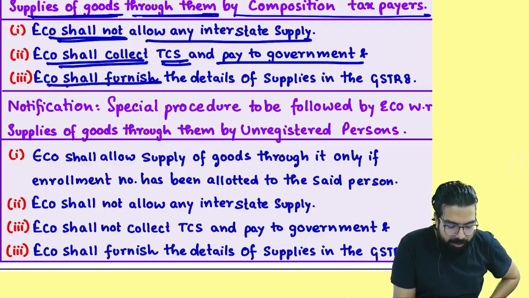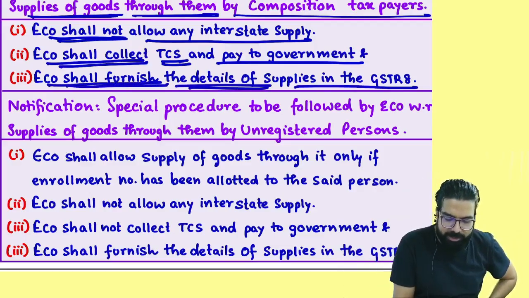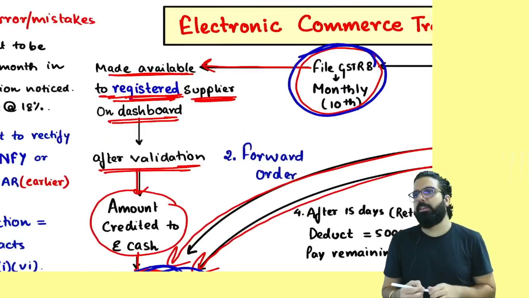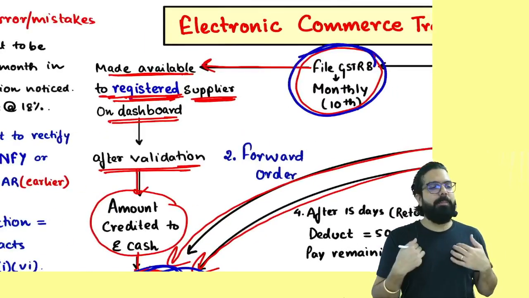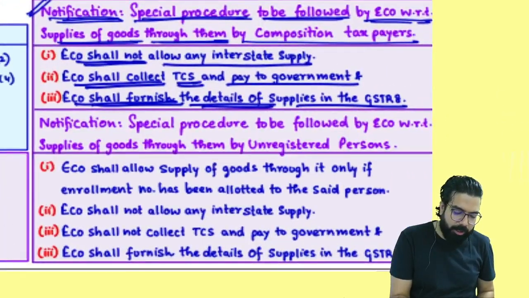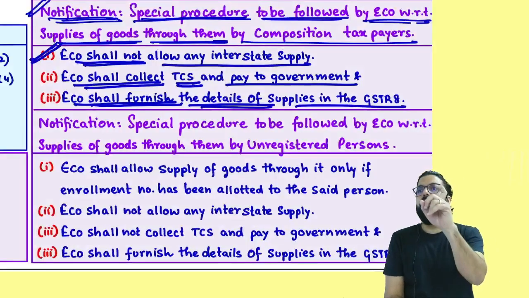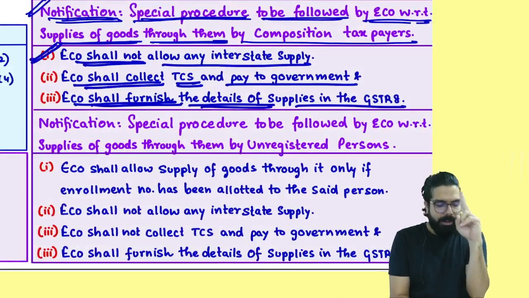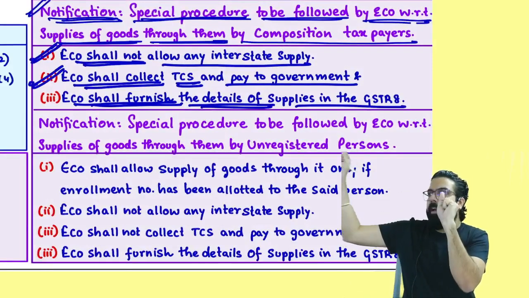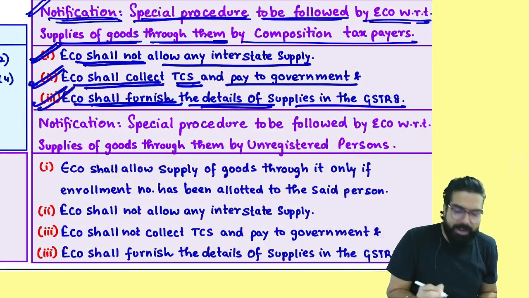Then e-commerce shall furnish the details of such supply in GSTR 8. I hope you guys already remember. E-commerce should give all the details in their GSTR 8. So if I am a supplier through e-commerce and I am a composition dealer, what should the e-commerce operator do? Number one, don't allow interstate supply. Secondly, e-commerce should collect TCS, pay it to the government, and also report in the GSTR 8.